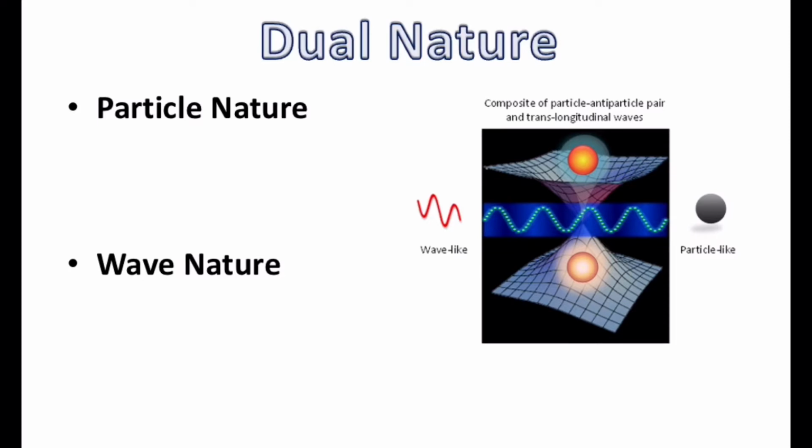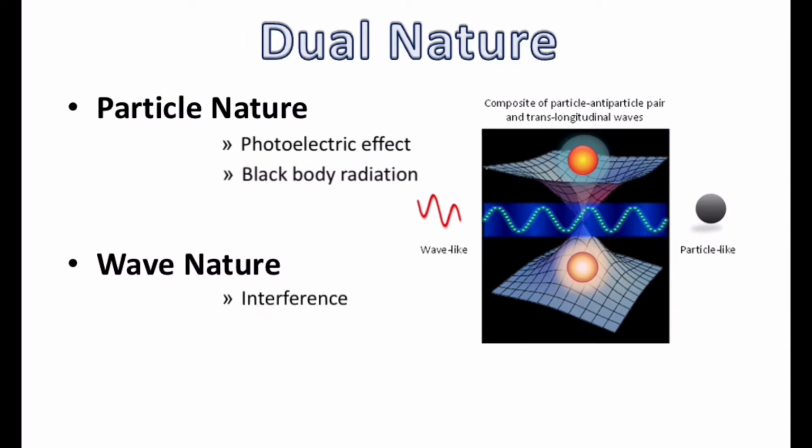How do we differentiate? In some situations, the phenomenon exhibited by light can be explained by wave nature, and in some situations, the light characteristics are explained by particle nature. The particle nature can be explained by effects like the photoelectric effect and black body radiation, whereas the wave nature can be explained by effects like interference and diffraction.